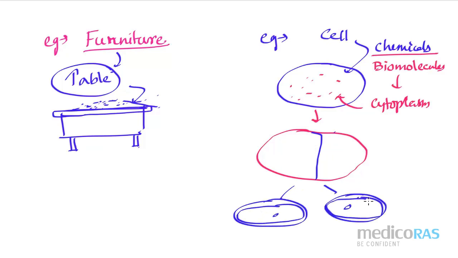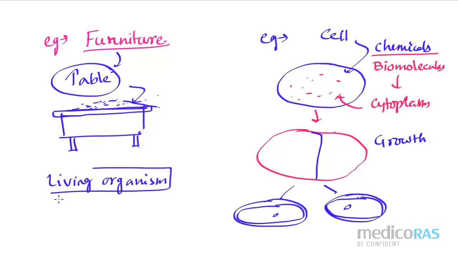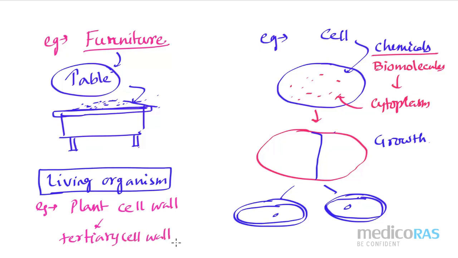This division of the cell concept is because of its growth. So here we can consider the intussusception kind of growth. But please remember, inside the living organism also we may have some kind of accretion growth. For example, in case of plant cell wall, the growth of tertiary cell wall is the result of accretion growth, whereas the development of primary cell wall is the result of intussusception growth.